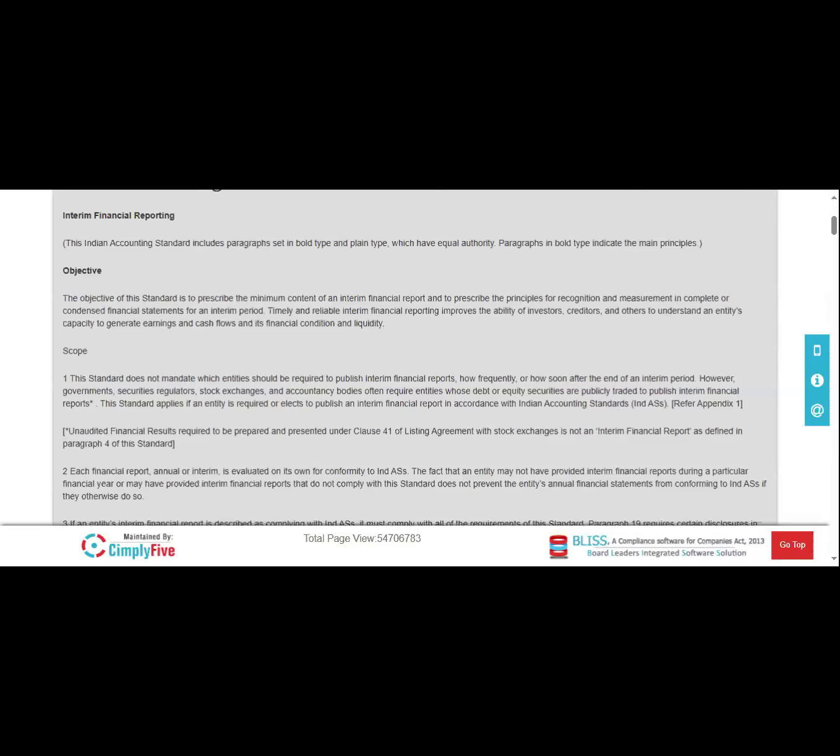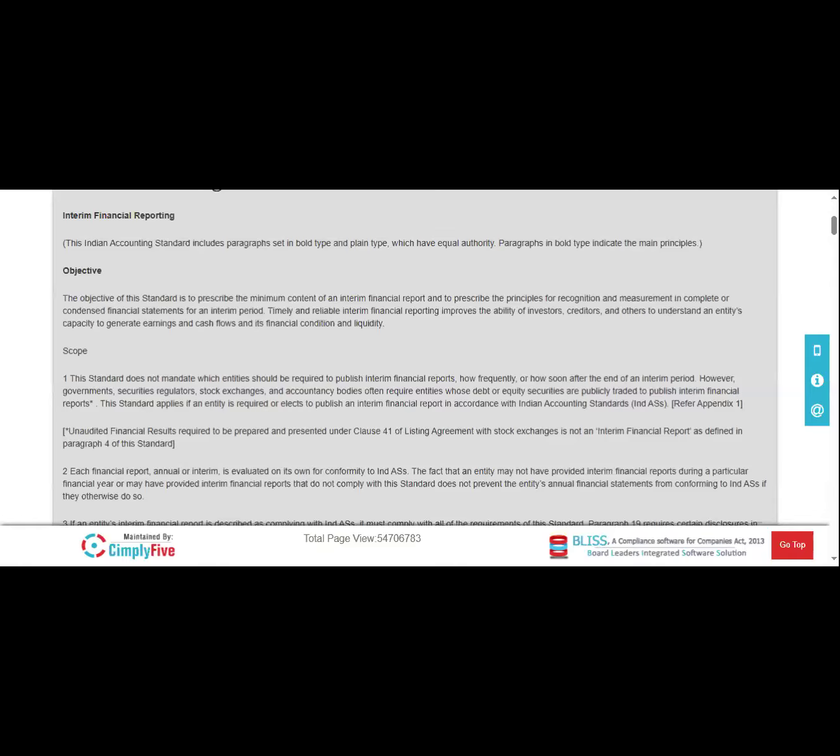Timely, reliable interim financial reporting improves the ability of the investors, the creditors, and others to understand an entity's capacity to generate earnings and cash flows, and its financial condition and liquidity. So the interim financial statements improve the ability of the investors, the creditors, and the other stakeholders to know the capacity of the company to generate earnings or cash. They know whether the company is making money or not, whether the company is in profit or in loss.